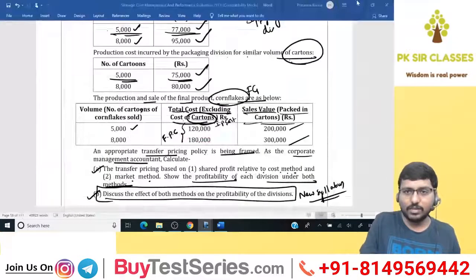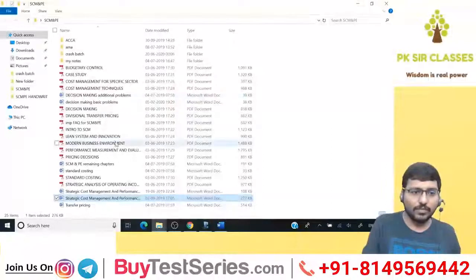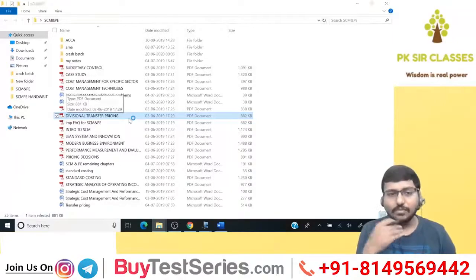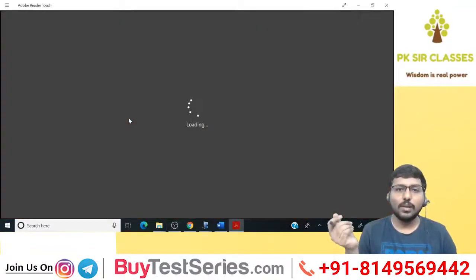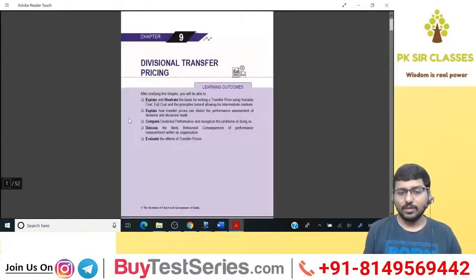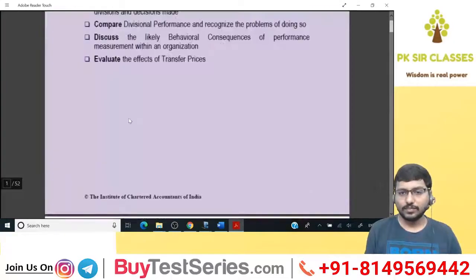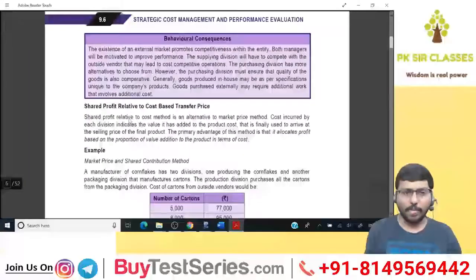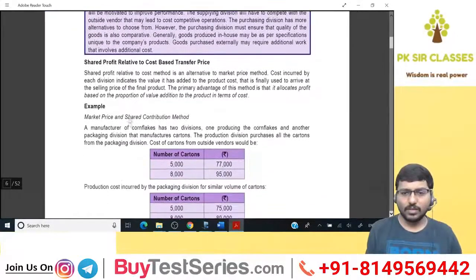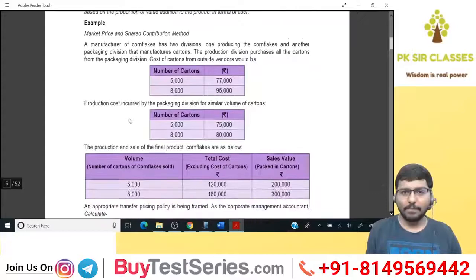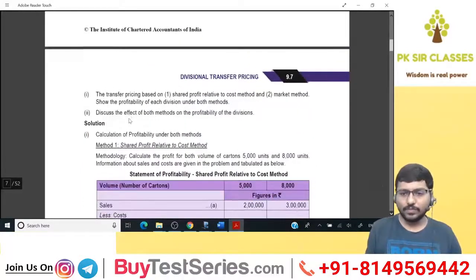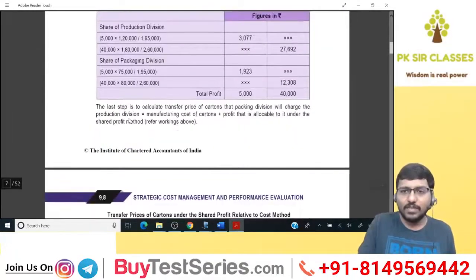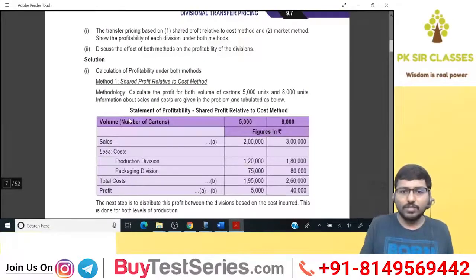For example, just a second, wait, this is very important. Now listen carefully. Where is this transfer pricing? Here it is. See, first problem we have done, transfer pricing methods we have seen. This is the second problem. Can you see that over here? You see this? And look at the solution. You see how the solution is. The answer will be same, but the way it has been done will be different. You see the first step?